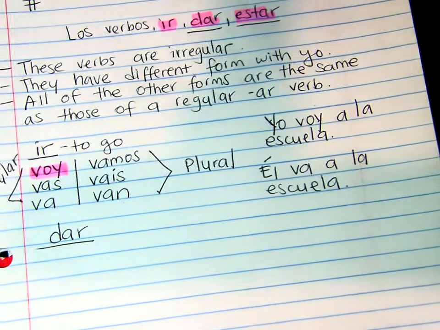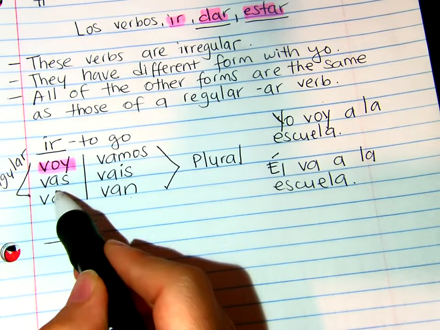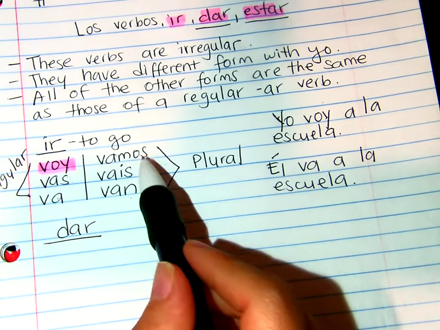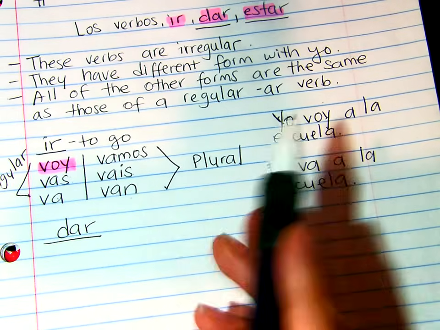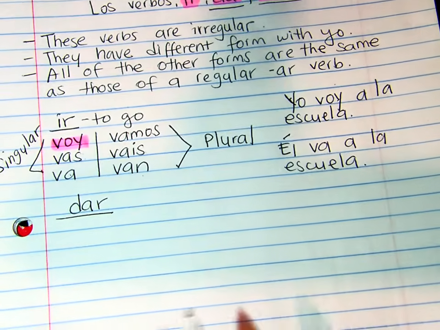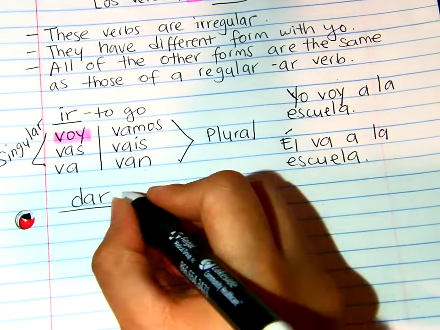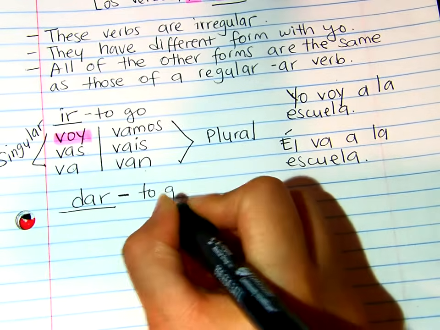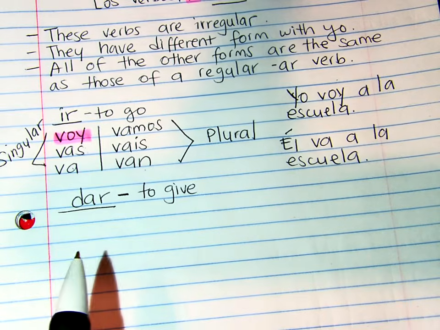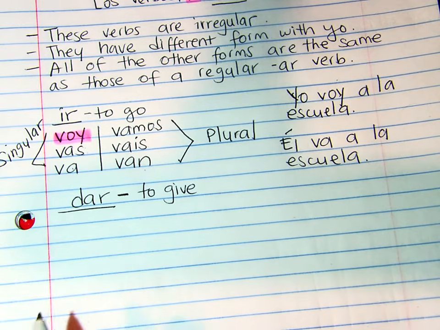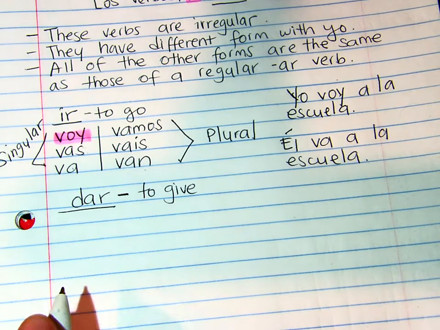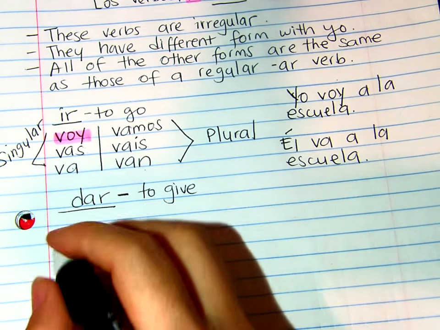Depending who's doing the action, right? Either yo, tú, él, ella, usted, nosotros, vosotros, ellos, ellas, ustedes, then that's the form of the verb you're going to use. Okay, dar means to give. Well, if we were to drop the AR, like I told you in the last video, and add in O, it will be do. But that's not what happens in here.